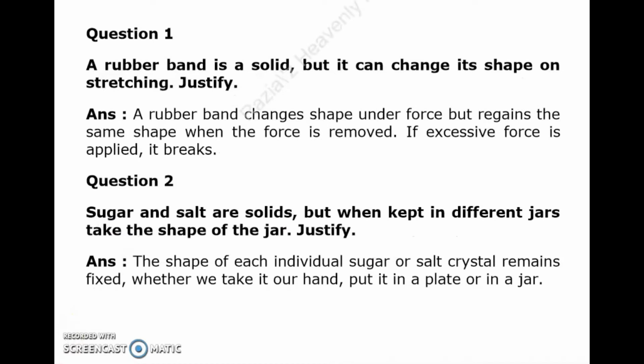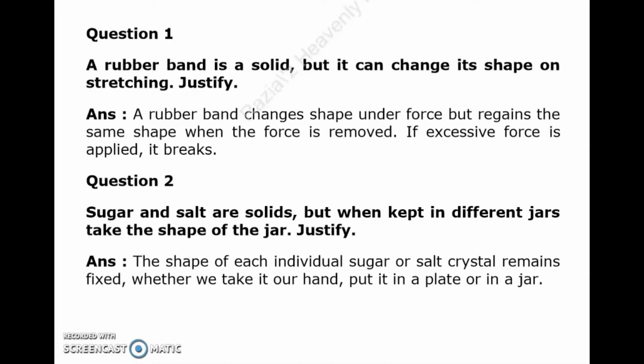So let's move to the questions asked from the previously discussed section. Question number 1. A rubber band is a solid, but it can change its shape on stretching. Justify. Answer: a rubber band changes shape under force but regains the same shape when the force is removed. If excessive force is applied, it breaks.